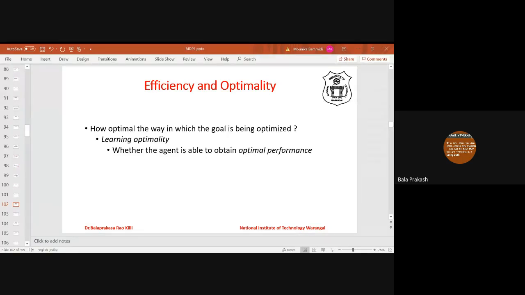Then what is the second way? Okay, suppose it is reaching optimality, meaning the agent is getting optimal performance. Then is it enough? If the agent is reaching optimal performance, it is not enough. Then we have to see the speed of convergence of the solution.